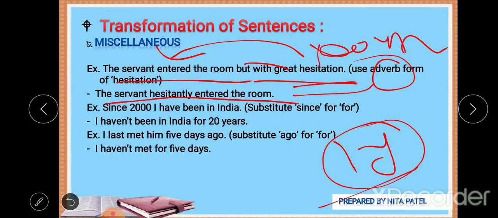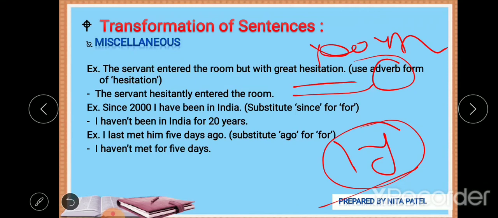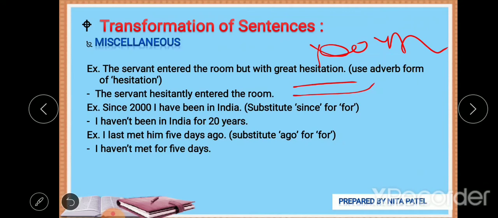As an adverb, you can place it in three places: in the beginning, after the subject, that means in the middle, or at the end. Wherever you find suitable, you can use it. Everything is right. If you use hesitantly in the beginning, after the subject, or at the end, all are right.